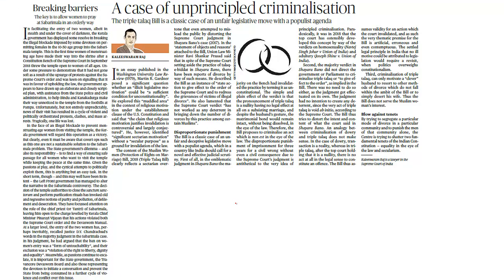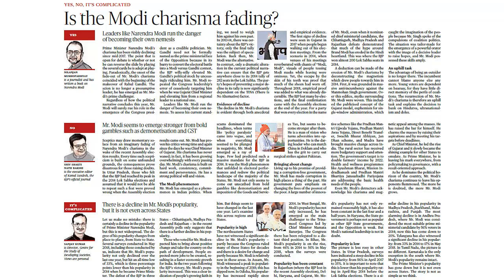There are 2 important articles with respect to the editorial. One is to do with the triple talaq bill. This is already explained in detail on the 31st December, so kindly look into it. Again, the Sabarimala issue we have discussed many times, so this article will not be taken up for discussion. The next article is in reference to whether Modi charisma is fading. This is completely a political issue, this is not of any administrative importance for us, and that is why this article is also omitted.